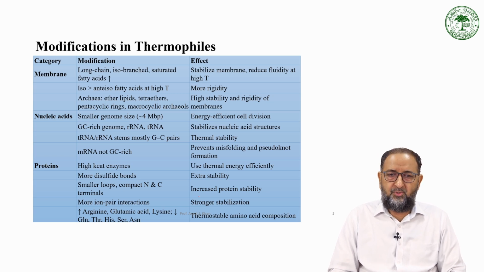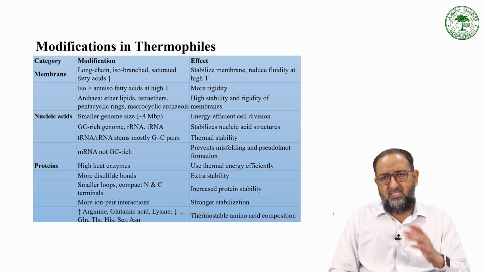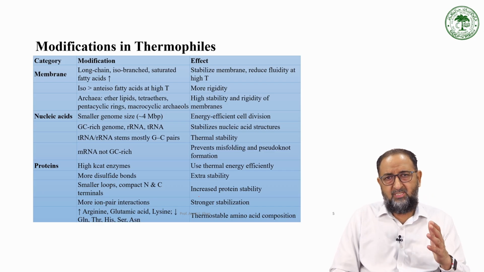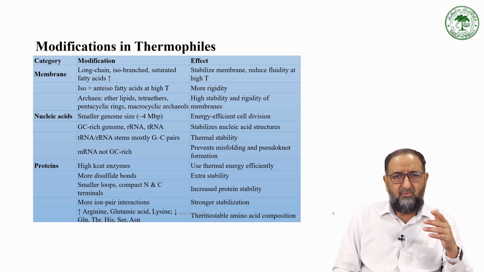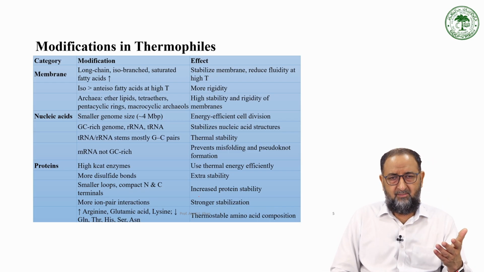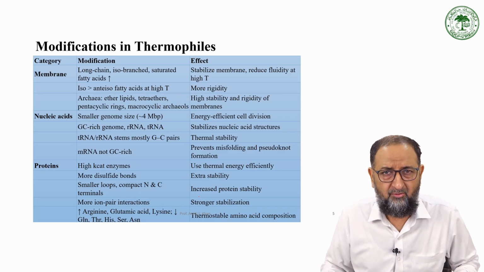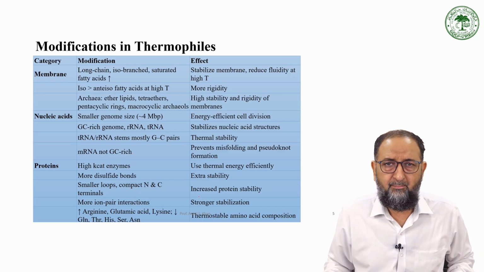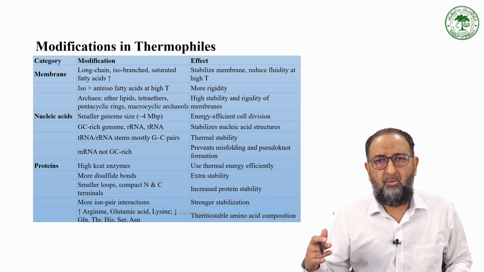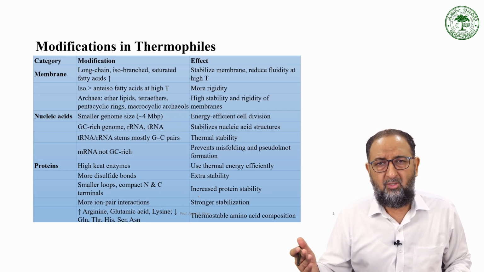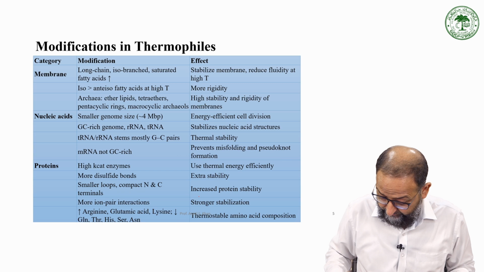Then smaller loops and compact N and C terminals are present. So these modified proteins are basically different types of protein. Unlike the mesophiles, they provide temperature tolerance, and so the thermophiles are modified through these means and become more sturdy, more strong against the high temperature.